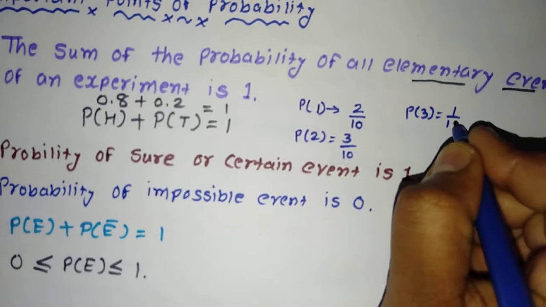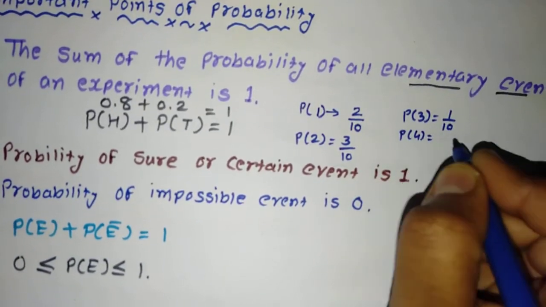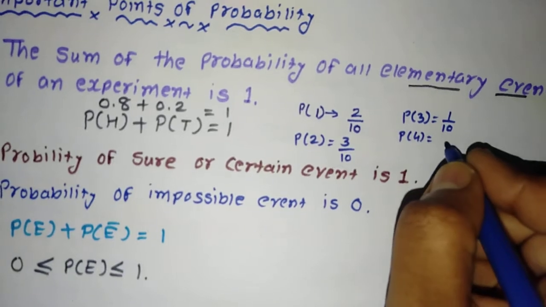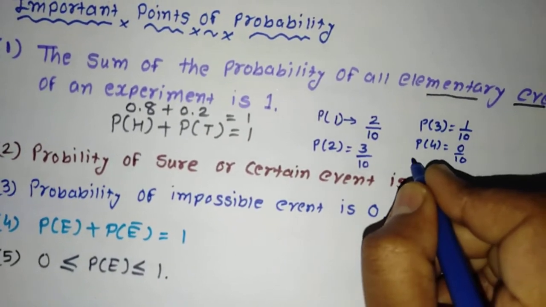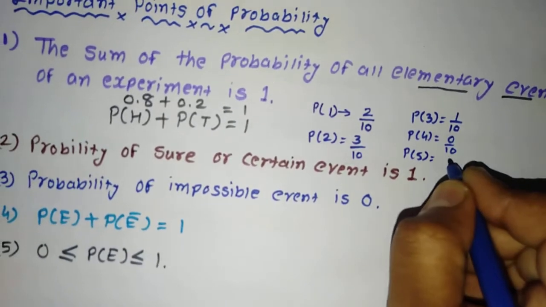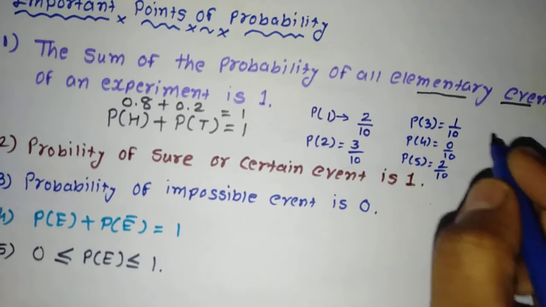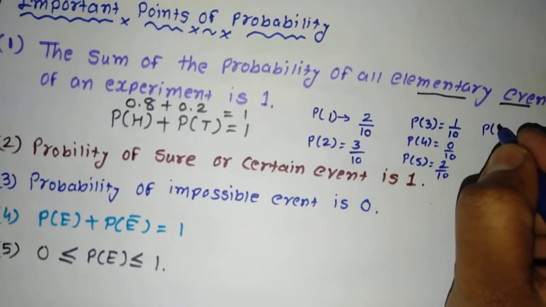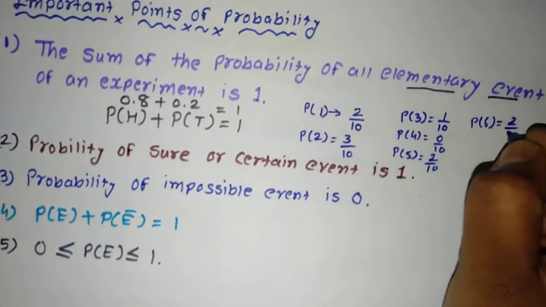So it is 1 upon 10. Number 4, say for example we don't get number 4 in all these 10 times. So we write it 0 upon 10. Number 5, let me say I got it about 2 times. So it is 2 by 10. And let me say number 6, we got it again 2 times. So I will write it 2 upon 10.